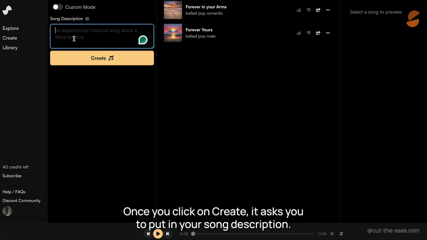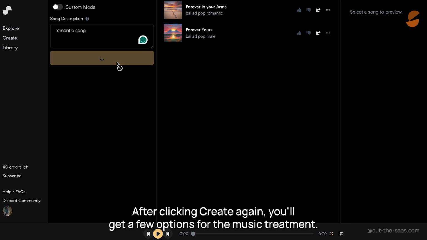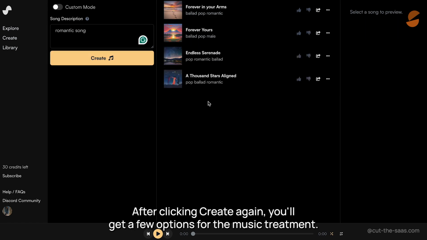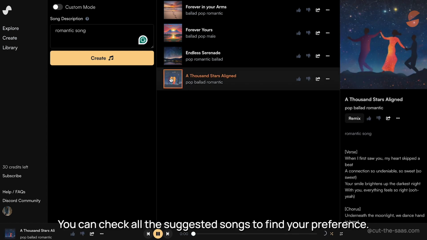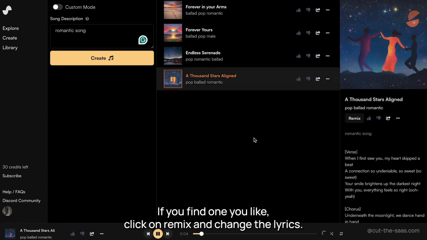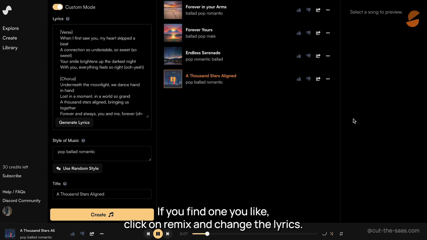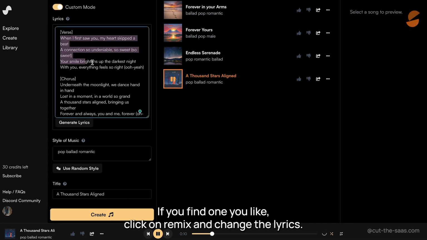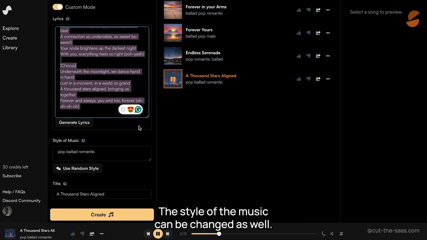Once you click on Create, it asks you to put in your song description. After clicking Create again, you'll get a few options for the music treatment. You can check all the suggested songs to find your preference. If you find one you like, click on Remix and change the lyrics. The style of the music can be changed as well.